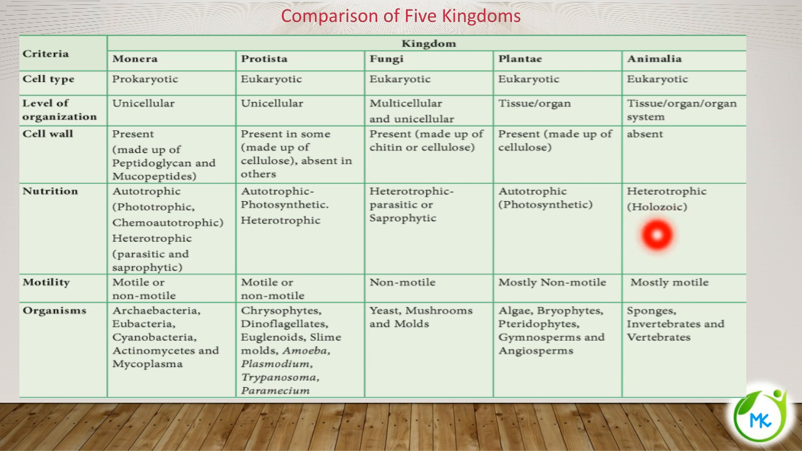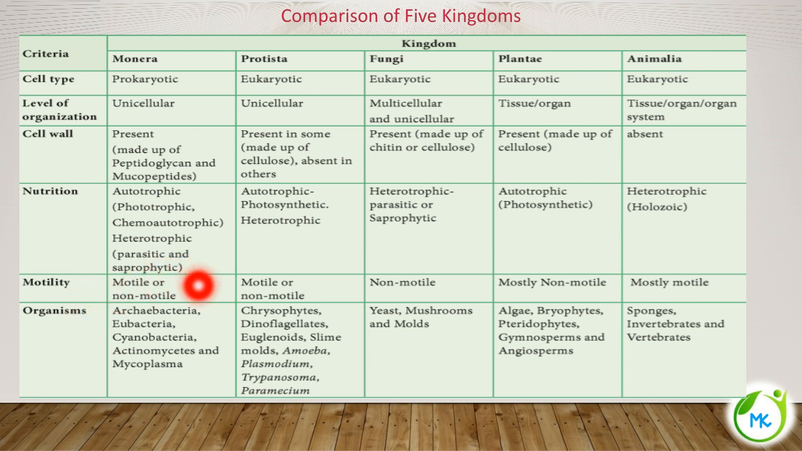So this mode of nutrition is called holozoic mode of nutrition. Next, about motility. Motility is nothing but the movement of the organism. So based on motility, the organisms are classified as either motile or non-motile. Motile means having the ability to move, non-motile means absence of movement.